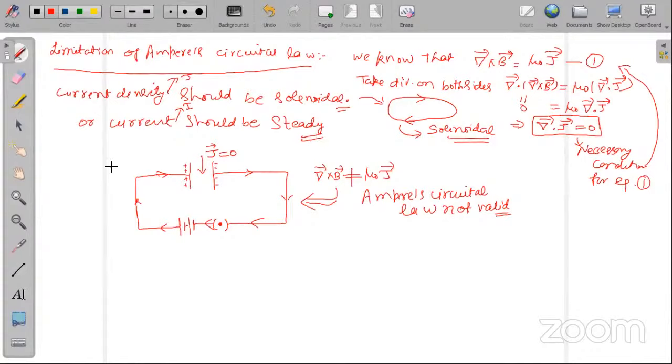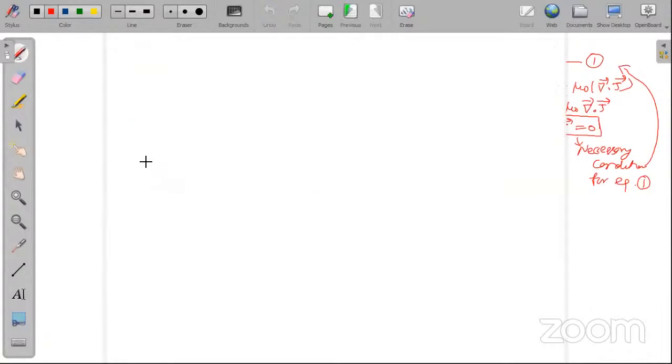Let us now modify this Ampere's circuital law. So my topic for today is, let me start this topic from the next page. Let the new page load. Okay, my topic for today is modification of Ampere's circuital law.